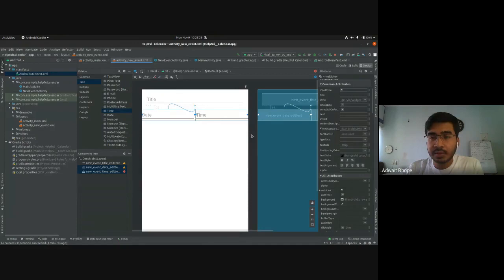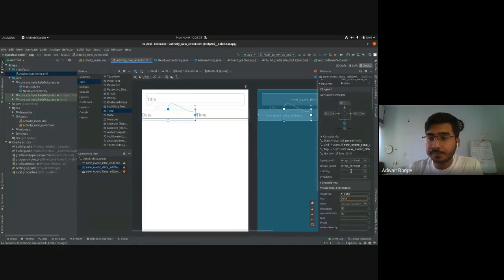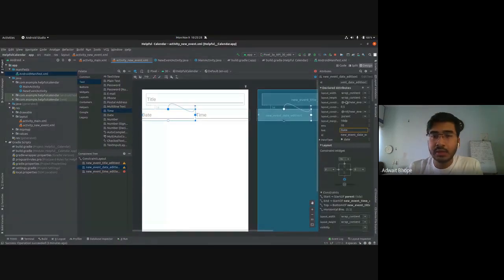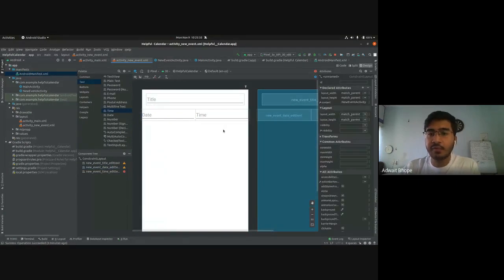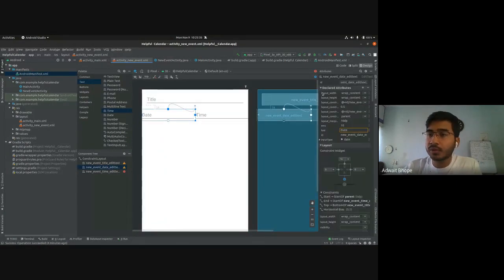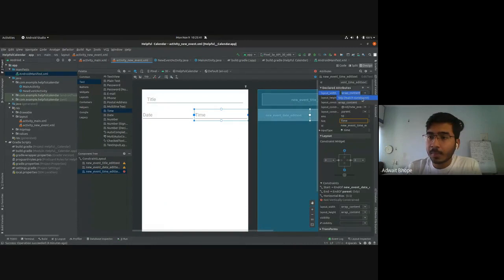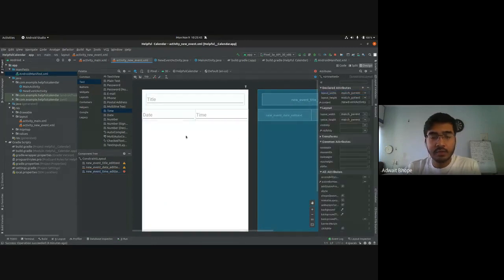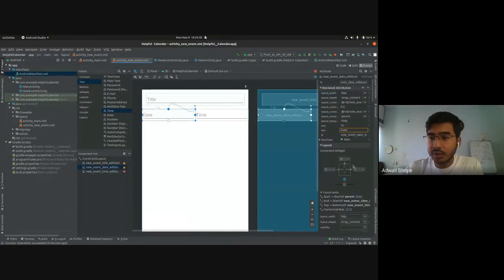And now that you have created this chain, click on date. Now the layout width, you cannot set it to wrap content because it is exceeding the width of the screen. So for both the date and time edit text, change the layout width to match constraint. Yeah, and now we need to give some margins to it. So click on date, change the margin to 16.